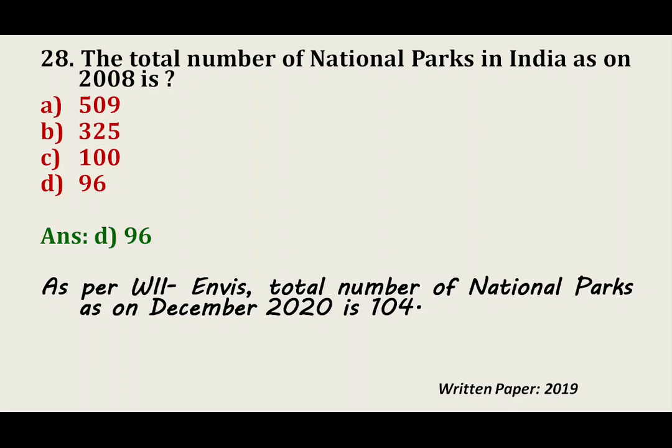Keep the figure in mind, and as you approach the exam, the figure may vary. WINVIS may update the national park number. You please check that, and for your reference I am putting the website here.